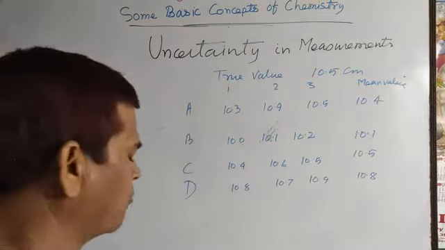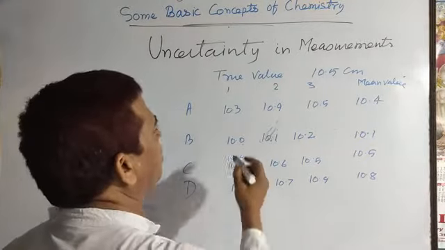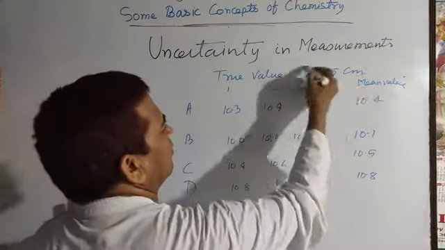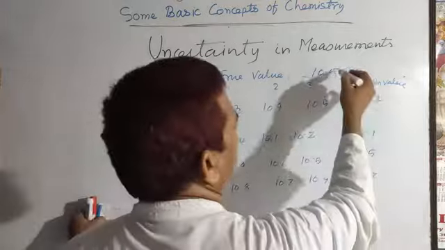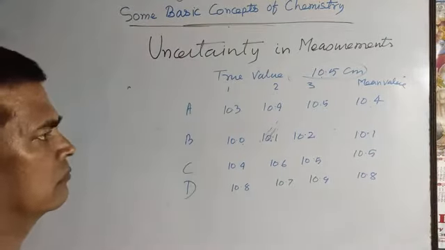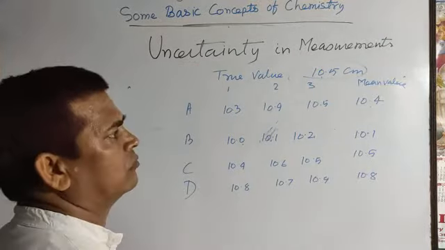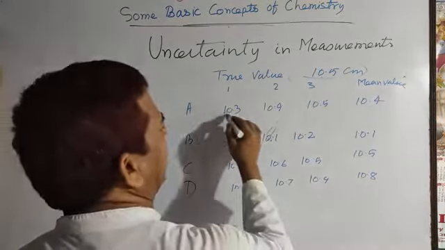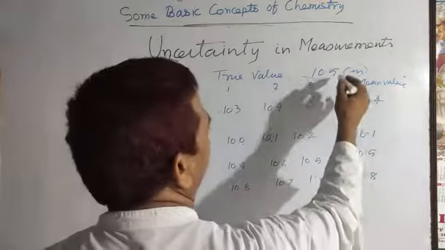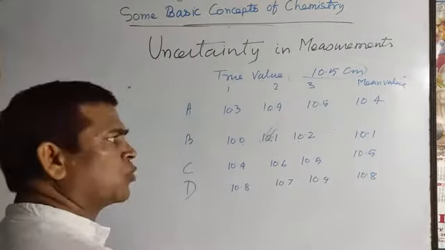Now just observe, according to the mathematical true value, you know it is 10.5. For student A, 10.3, 10.4, 10.5 is nearer to the true value, but not so near.